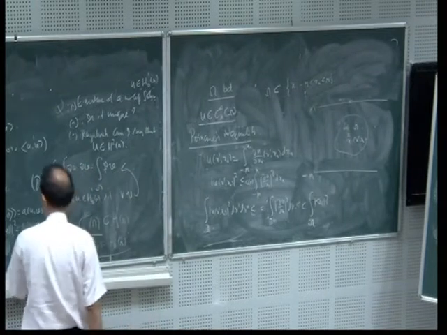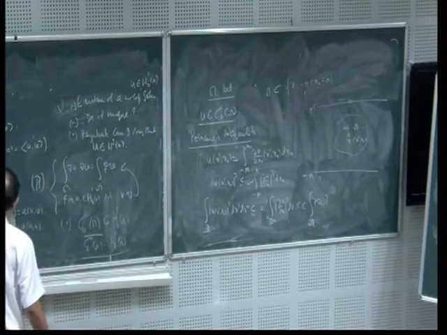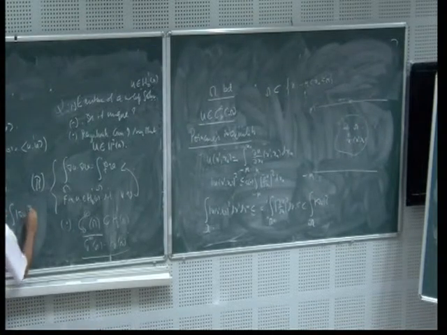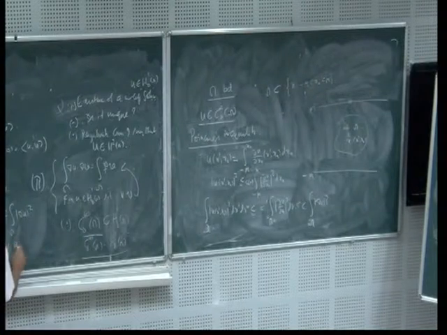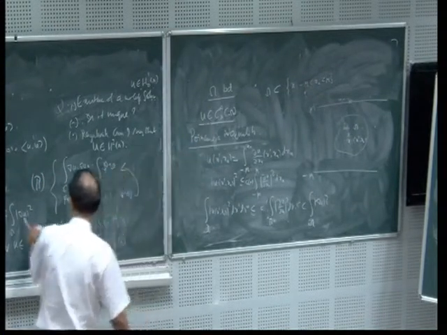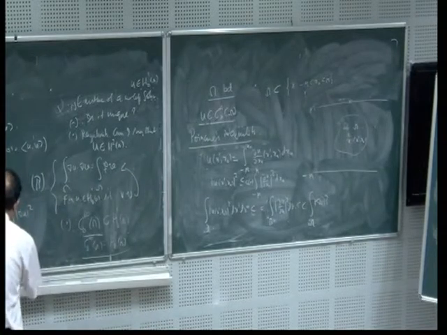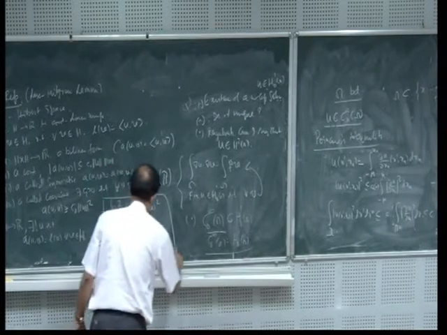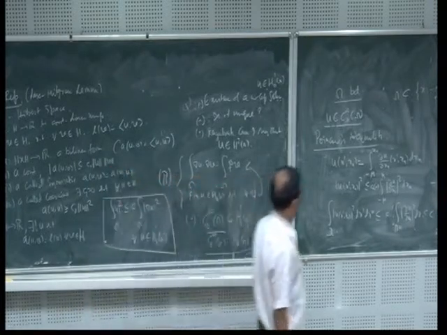Let me write that Poincare inequality in some place. The Poincare inequality says that the integral of u squared is less than or equal to some constant times the integral of grad u squared over omega, for all u that are smooth functions with compact support. Now I can pass to the limit for all u belonging to H1 0. This is the famous Poincare inequality. It is just an integration by parts.